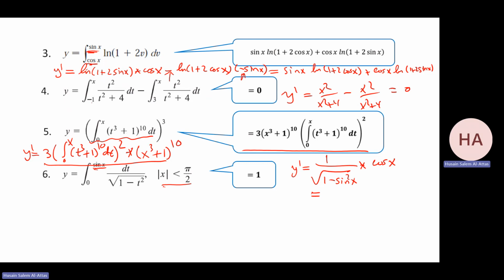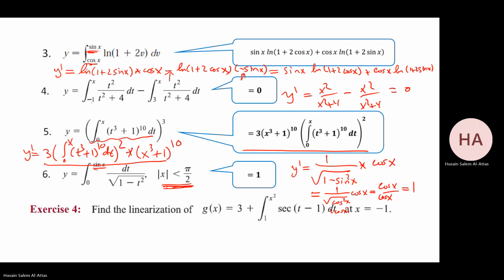I have the interval where the cosine is positive. This is the absolute value of cosine x, which is cosine, since cosine is positive, so the answer is 1. That gives me cosine over cosine, since the absolute value of cosine is cosine, because this is the first and fourth quadrant.